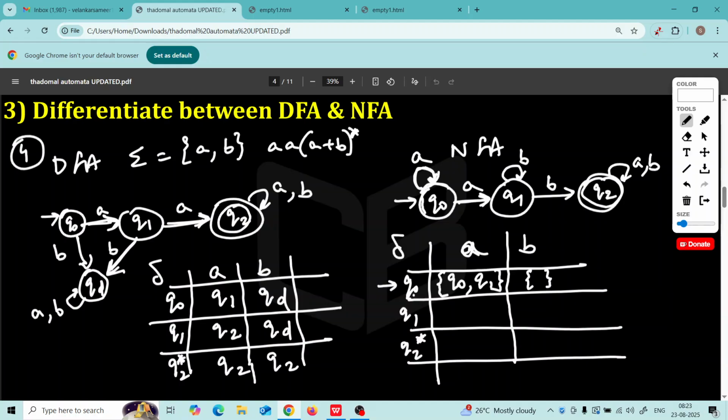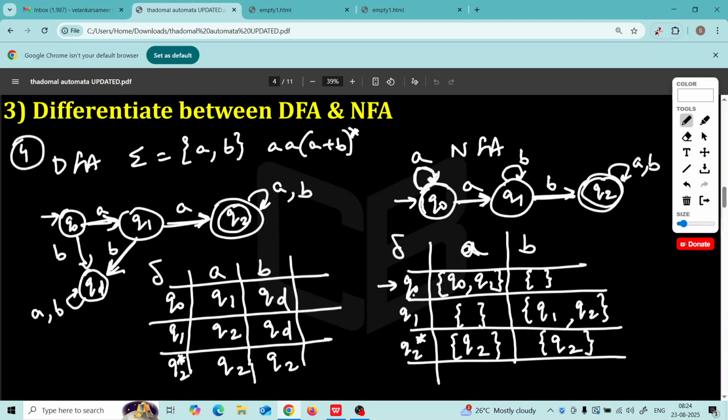Okay. Q1, observe Q1 state. What it does on reading A? Nothing. There is no transition for A. What it does on reading B? It can go to Q1 or Q2. See, multiple transitions. So show it as a set, Q1 or Q2. Now Q2. Q2 on reading A stays in Q2. Q2 on reading B stays in Q2. But every element you show it as a set. Even if there is a single state, you show it as a set.